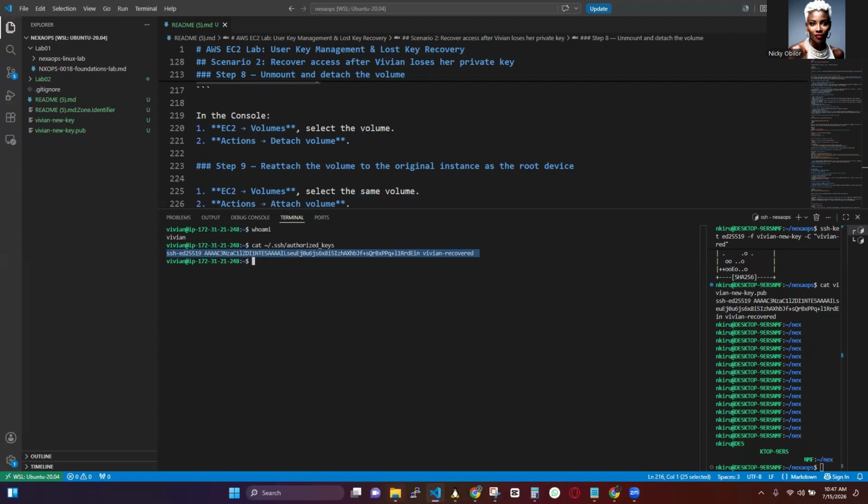Today, you learned how to recover an EC2 instance after losing the SSH private key without rebuilding the server and without losing any data.